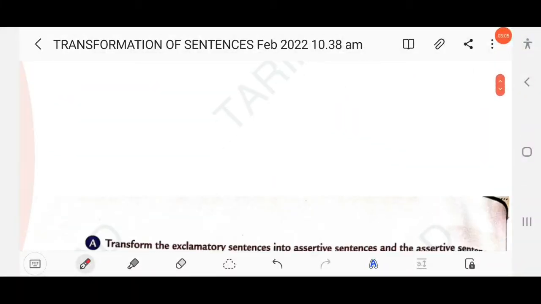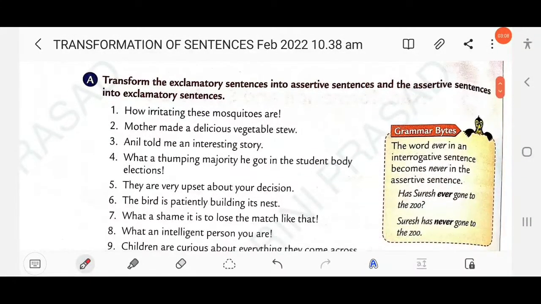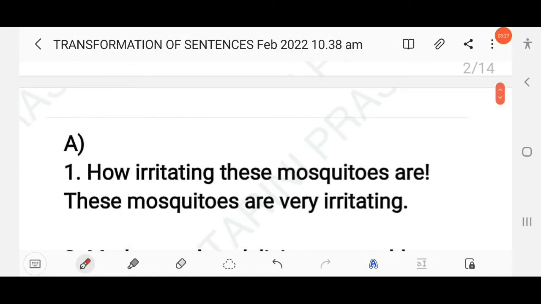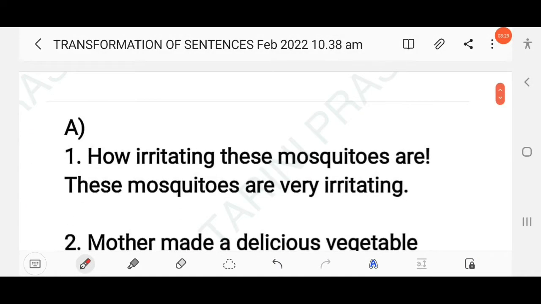Here, transform the exclamatory sentences into assertive sentences and the assertive sentences into exclamatory sentences. The first one: How irritating these mosquitoes are! This is an exclamatory sentence, so you have to change it into an assertive sentence. Here you add the adverb very: These mosquitoes are very irritating.